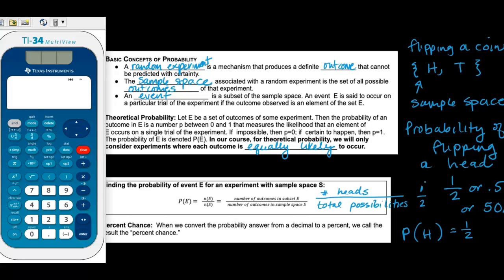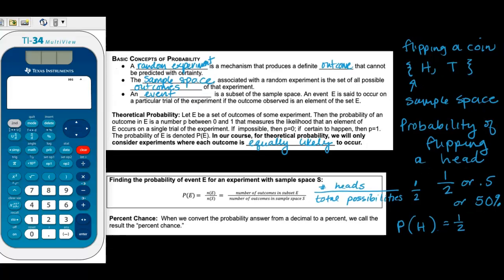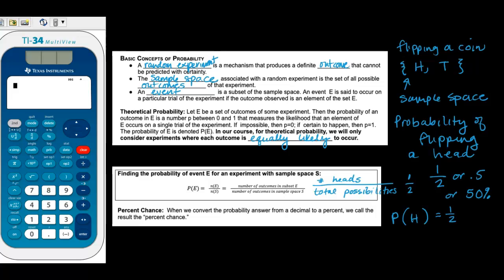And what we can do, let me just zoom back out so we can see the percent chance part. What we can do is we can also think about this as a percent chance. So if we convert the probability to a decimal, so 1/2 converts to a decimal of 0.5, and then we can convert it to a percentage of 50%, we could call this the percent chance. So the percent chance that you would land on a head when flipping a coin would be 50%.